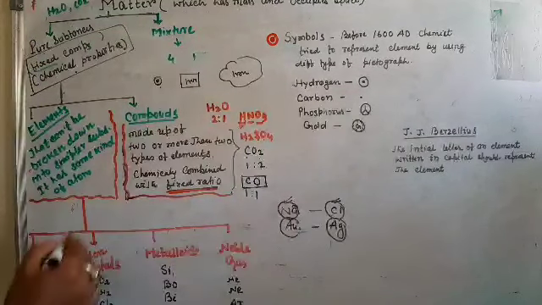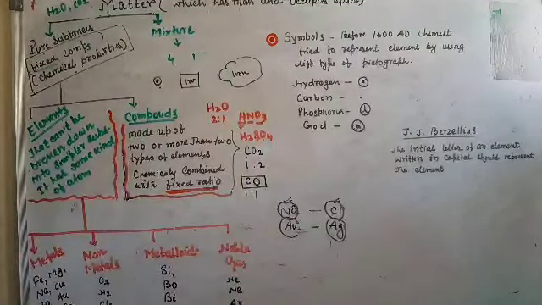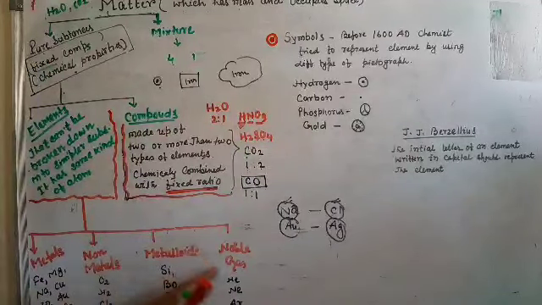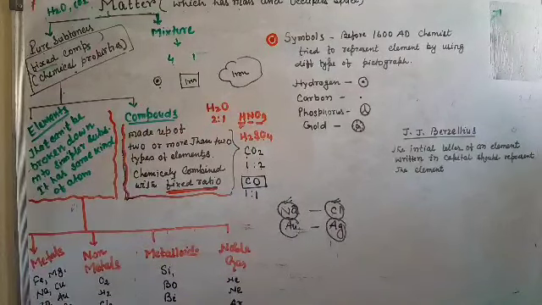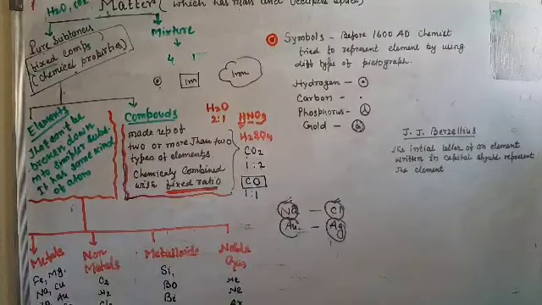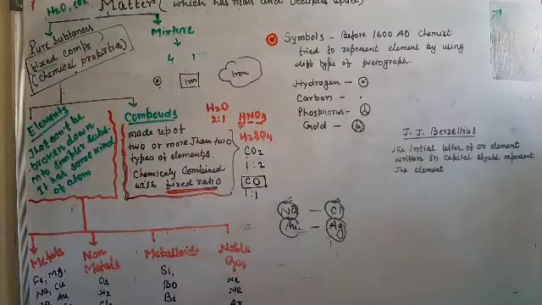Again, this element is divided in 4 parts. Metals are elements, non-metals are also elements, metalloids are also elements, and noble gases are also elements. So metals, in your previous class you know, metals are sonorous, lustrous, ductile, malleable in nature, good conductors of electricity, high boiling point, high melting point, solid in nature. So they are metals. Iron, magnesium, sodium, copper, zinc, gold, silver, calcium, they are metals.